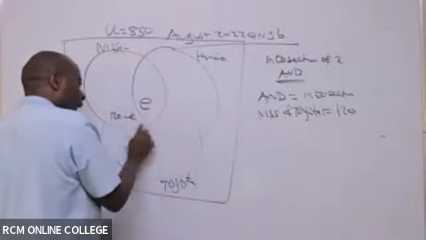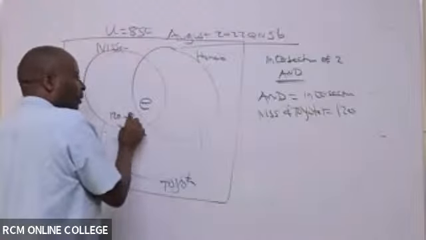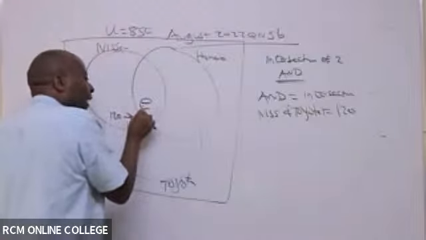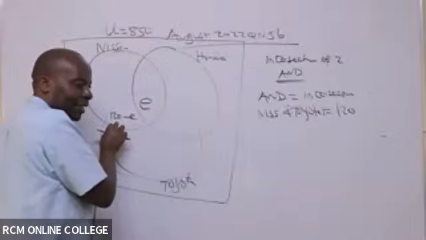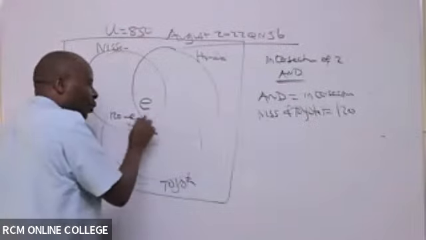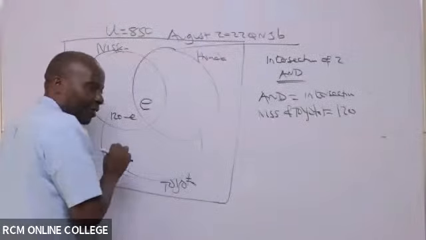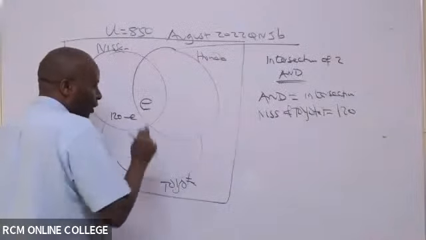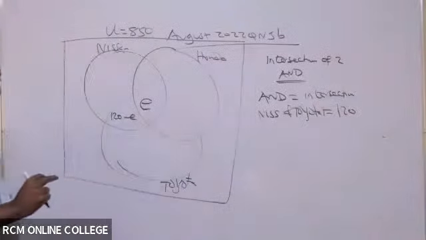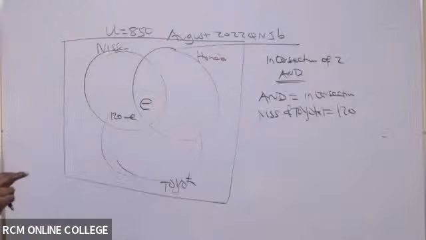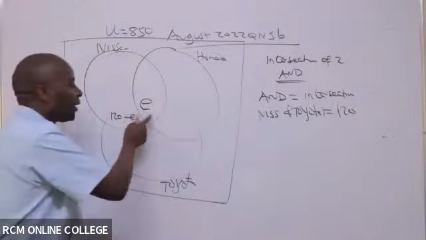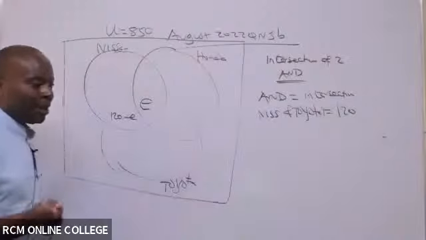If, for example, this was 10, then this one here would have been 110, because both of them must add up to 120. Once I know one segment, then getting the other segment is not a big deal.